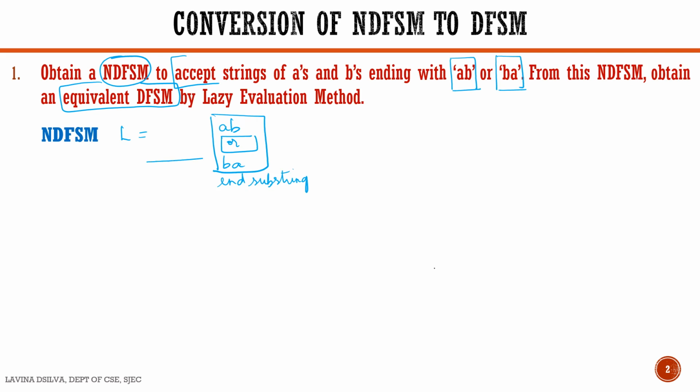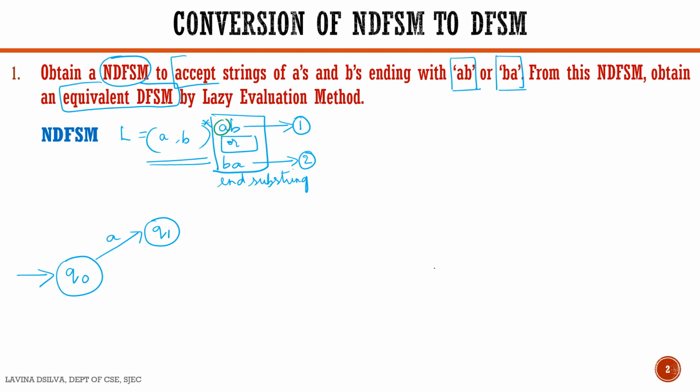What about the prior part? The characters prior to AB and BA. Therefore, we can have any number of A's and B's. Constructing its NDFSM, we can consider that we have got a start state Q0, and Q0, if it sees an A, takes path number 1. If it sees a B, it takes path number 2.